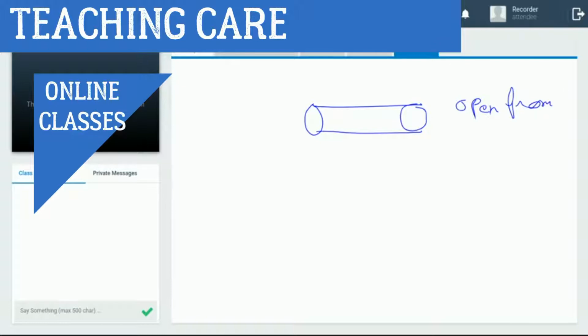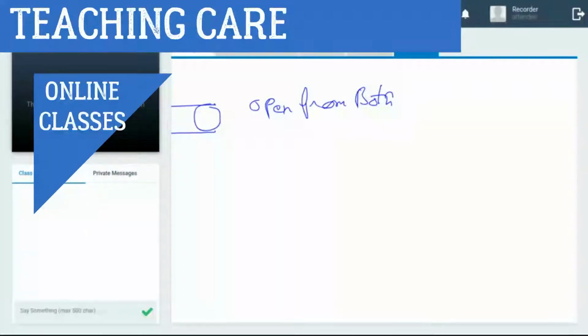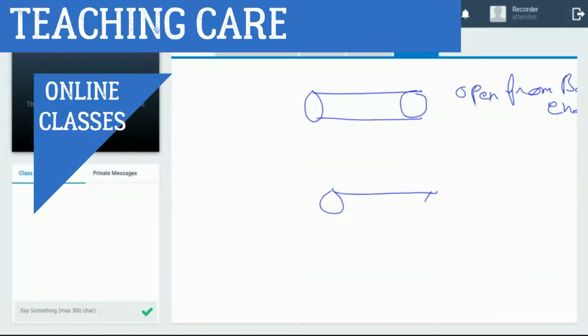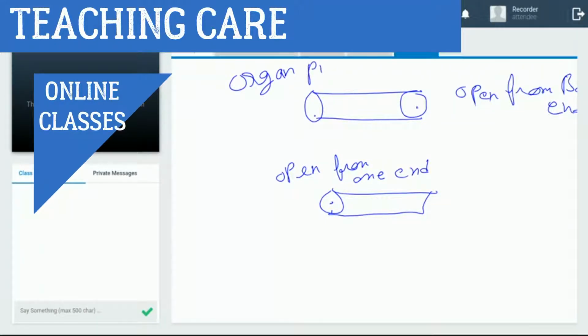And second one is open from one end. Here, in the first figure, both sides are open. Both are types of organ pipe.